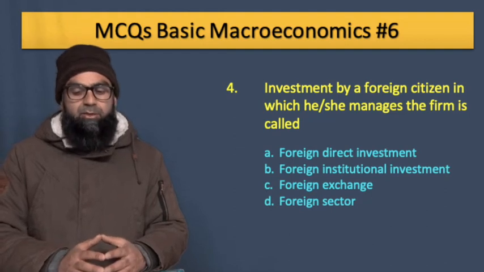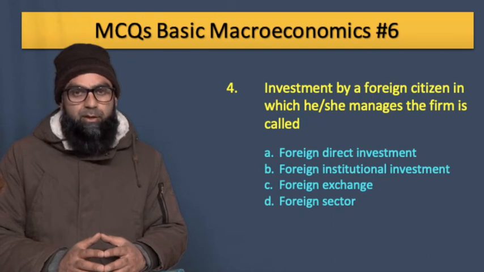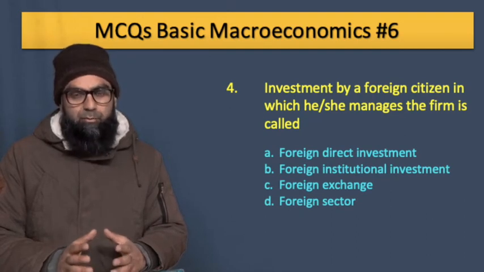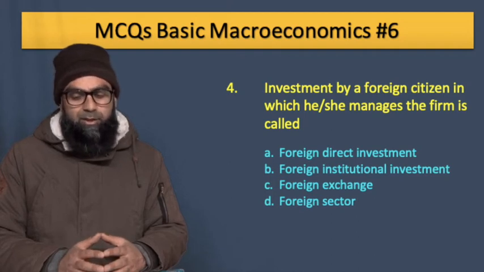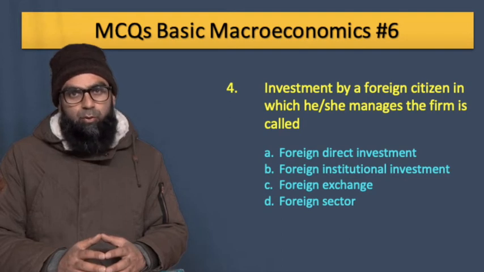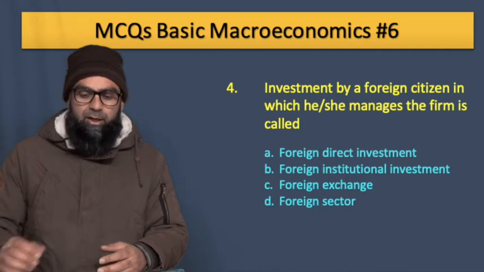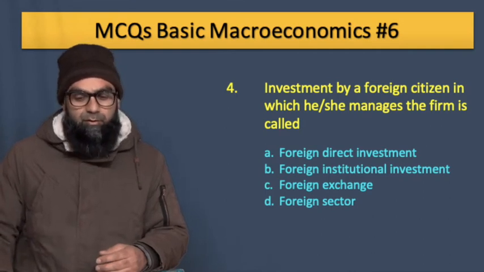The right answer is foreign direct investment, because it means that a foreign individual or a company or government makes an investment, and then also oversees the operations of that very business. So this is called foreign direct investment.